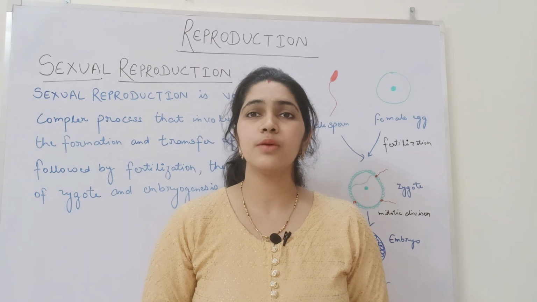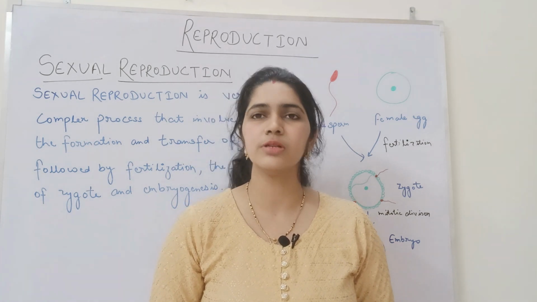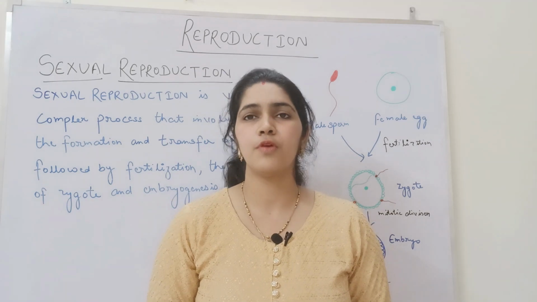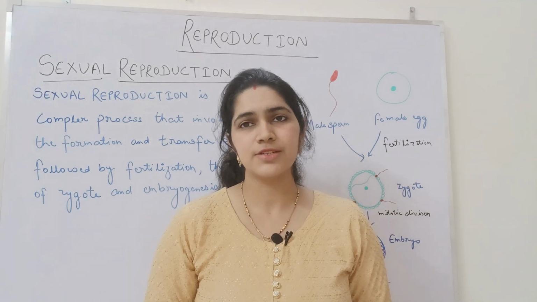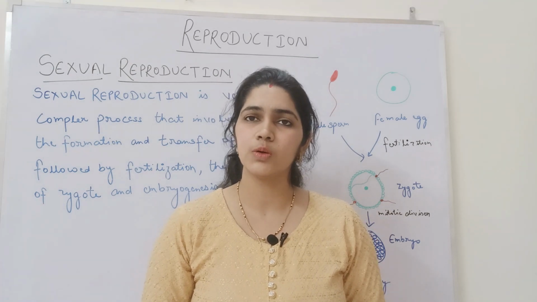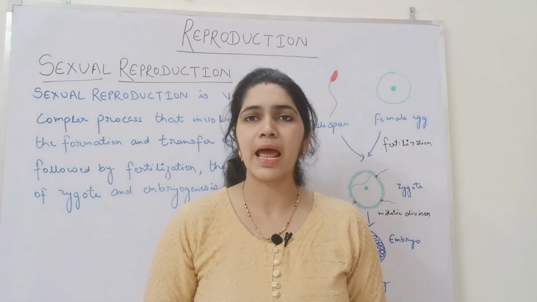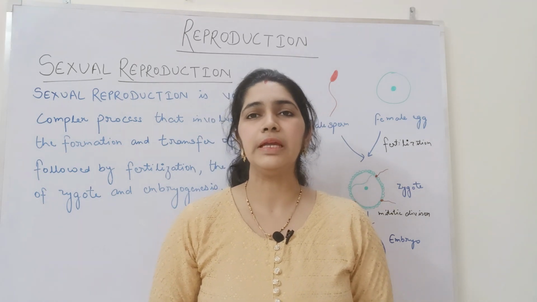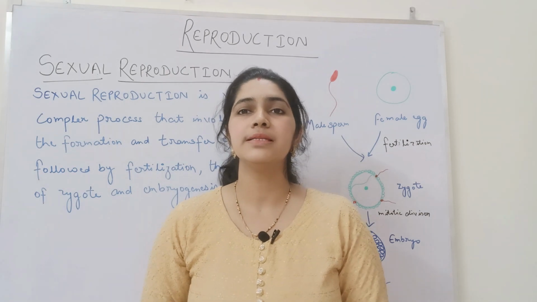Sexual reproduction is a very complex process as compared to asexual reproduction because it involves the formation and transfer of gametes, which is followed by fertilization that results in the formation of zygote, and embryogenesis, which is defined as the process of initiation and formation of embryo from zygote.